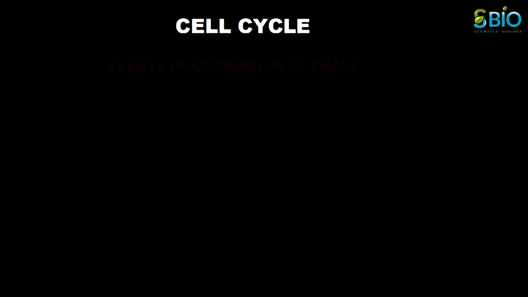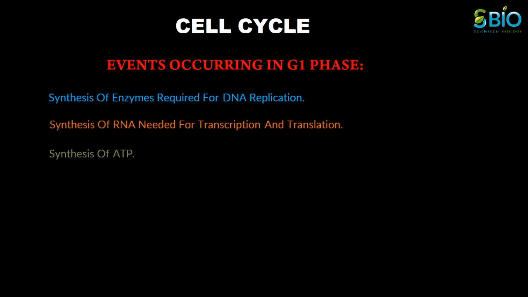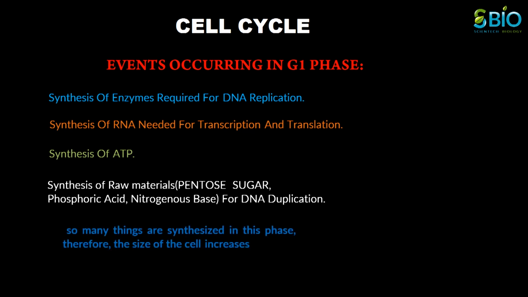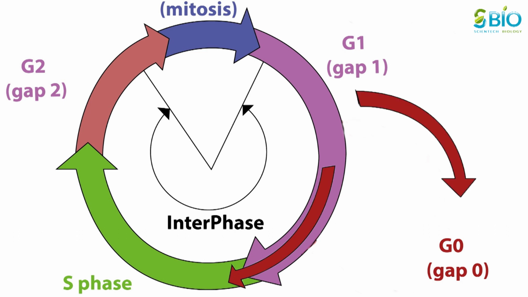In G1 phase, the different enzymes which are needed for the DNA replication are synthesized, as well as ATP and RNA molecules also synthesized for the transcription and translation process. So many things are synthesized in G1 phase, so the size of the cell increases. In G1 phase, a cell has three options: either to continue cell cycle and enter S phase, stop cell cycle and enter G0 phase for undergoing differentiation, or become arrested in G1 phase, hence it may enter G0 phase or re-enter the cell cycle.